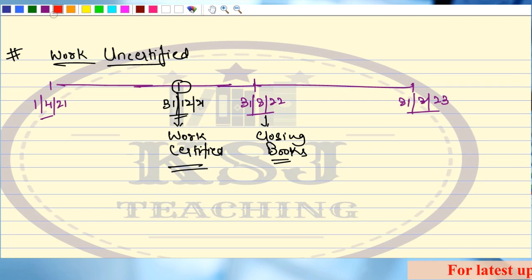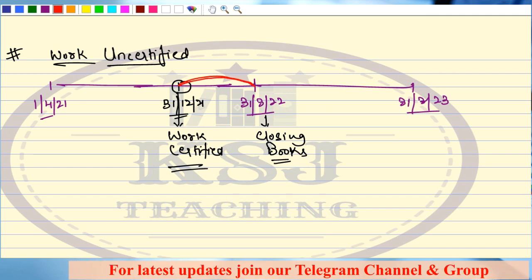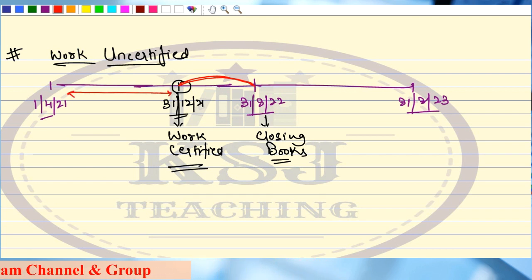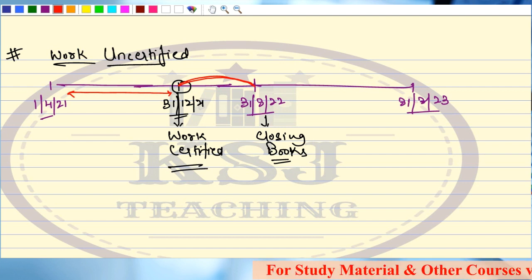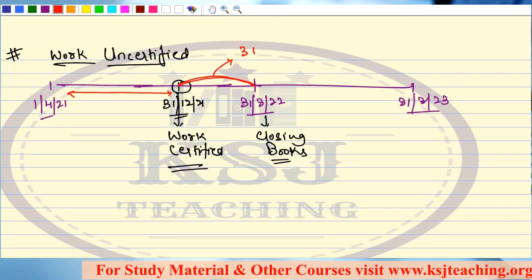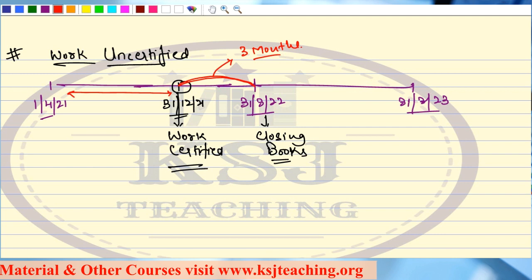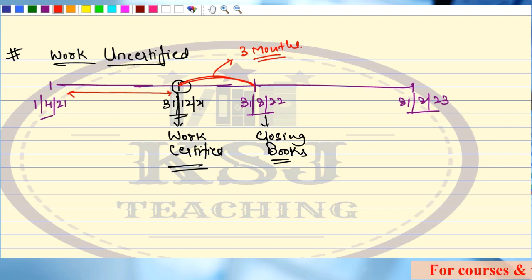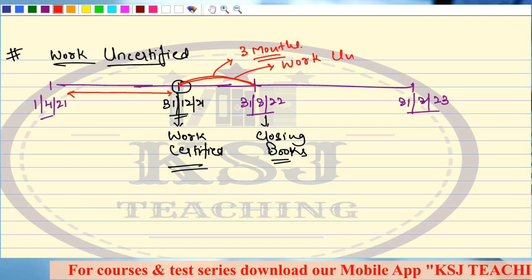Sir, what about the work done in this period? Till 31st of December, whatever the work was done, it has been certified by the expert, right? Till 31st of December, no issues. But sir, we are closing the books on 31st of March. That means, what about the work done in these 3 months? This is not certified, obviously, right? This is not certified. Whatever is the cost incurred in this period, here comes my work uncertified.